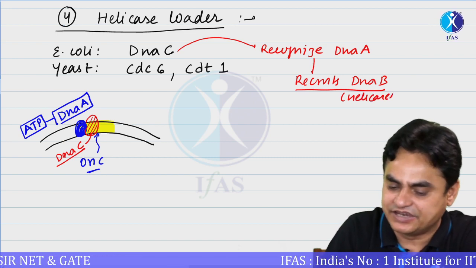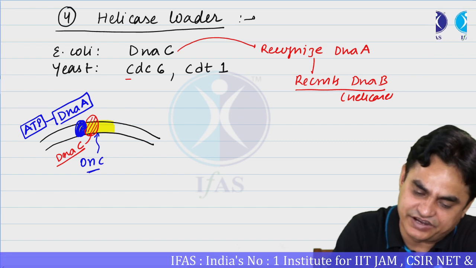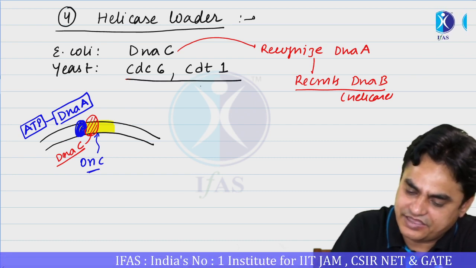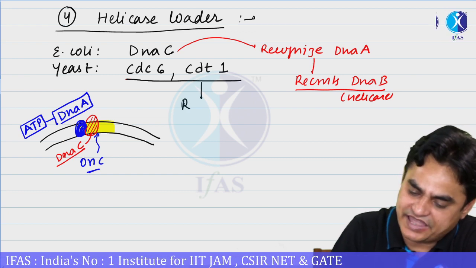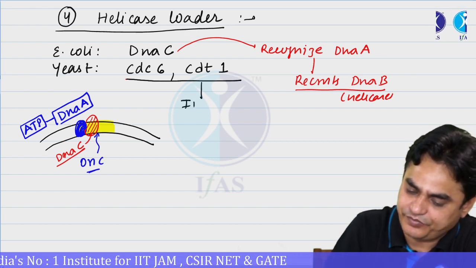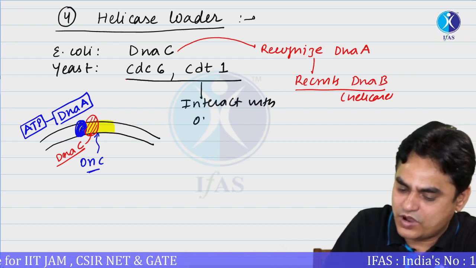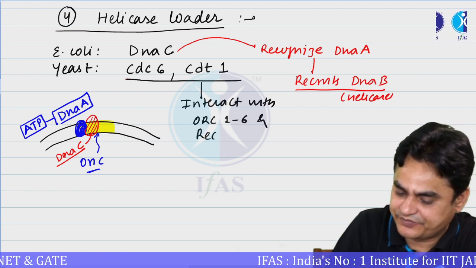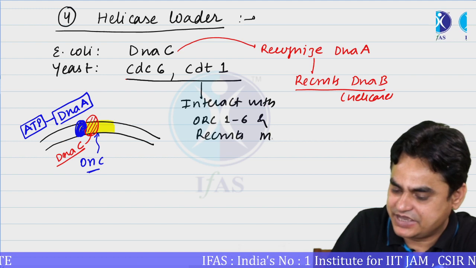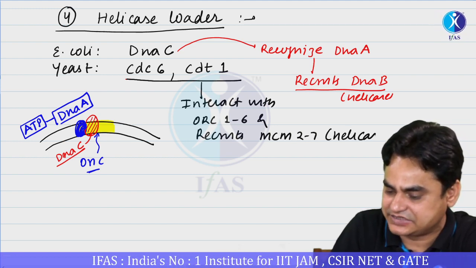The same is done in case of eukaryotes by CDC6 and CDT1. Both of them recognize, or more accurately, interact with ORC1-6 and recruit MCM2-7, which is basically a helicase.